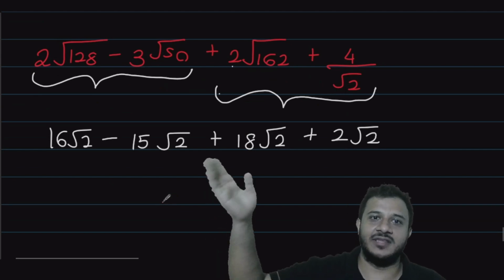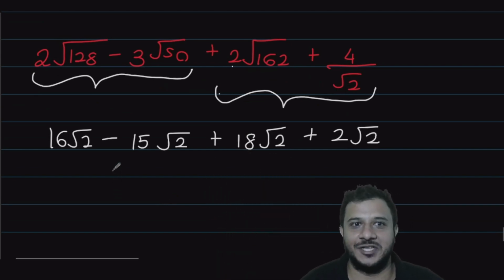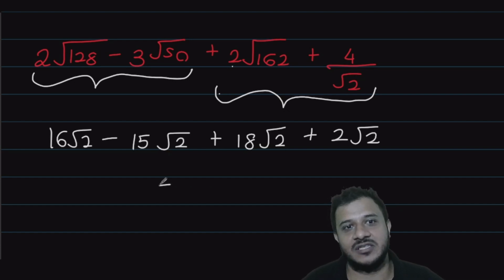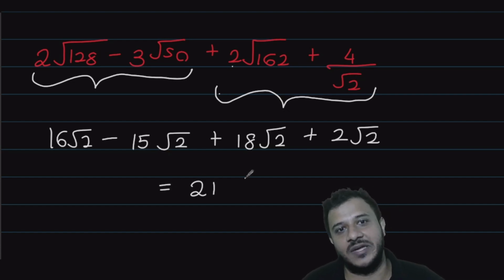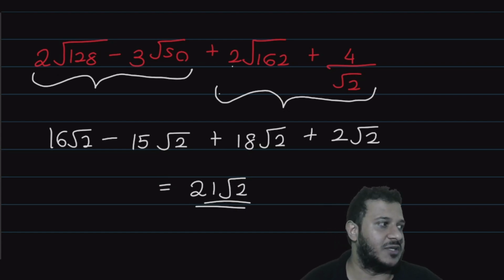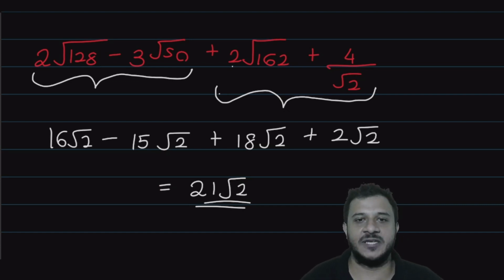Now, luckily all these things are root 2s, so I can quickly finish it off. 16 root 2 take away 15 root 2 will be just a root 2. That root 2 plus 18 will be a 19 root 2. That 19 root 2 plus 2 root 2 will be a 21 root 2. So your final answer will be just 21 root 2. Does that make sense, Pute? All good? No doubts, no issues?